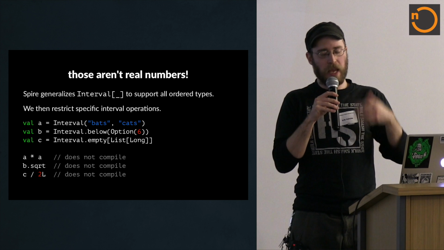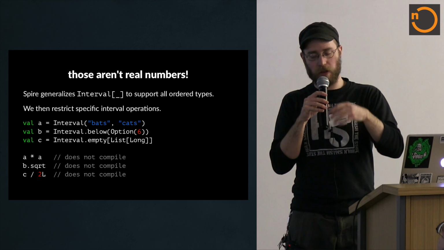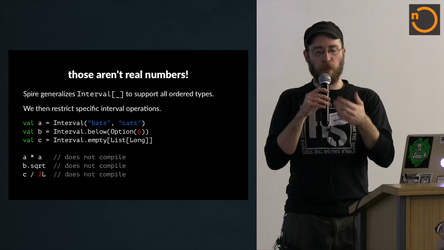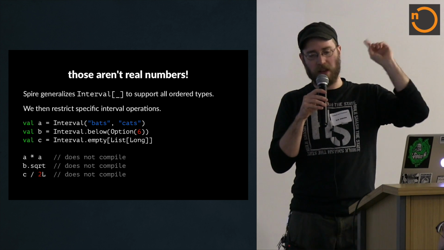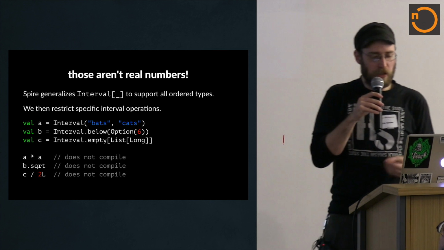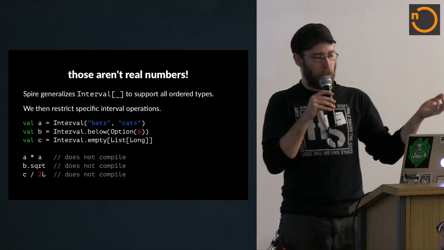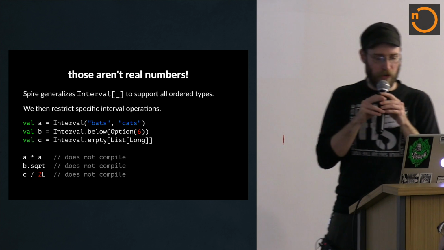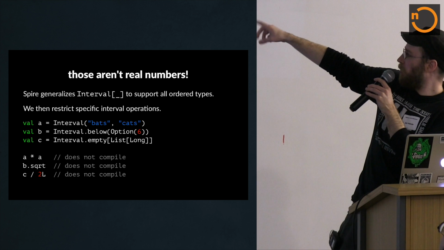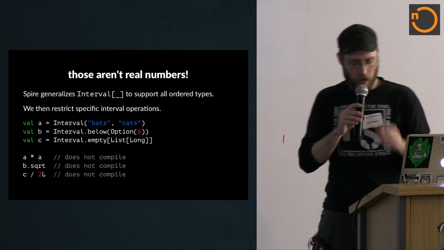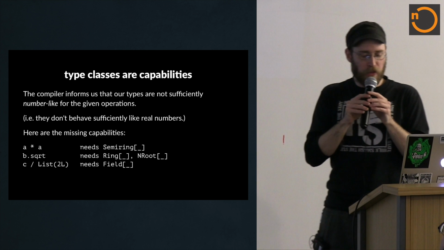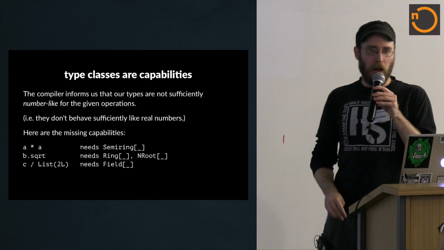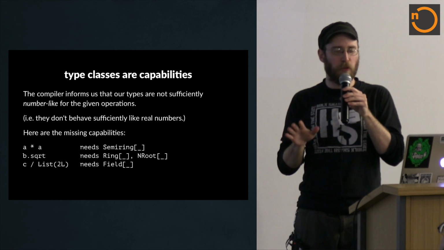So, unless you have a way to add intervals, like some kind of semi-group or monoid, we wouldn't let you add them. But we would let you create the interval, and you could then test to see if stuff's in it or not. Similarly, if you want to multiply, you need something more powerful, and take square roots, same thing. So as you can see, none of these things compile. You'd get an error. And to be clear, the things that you would need to see tell you what capabilities you need. So hopefully you all have been exposed to type classes.